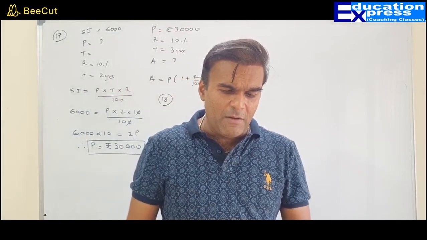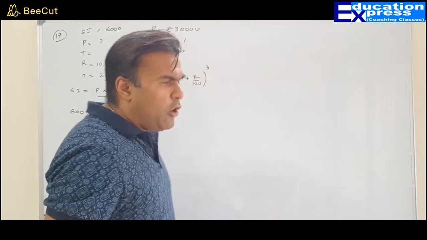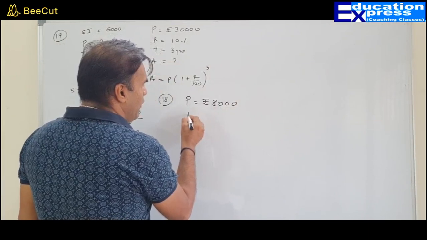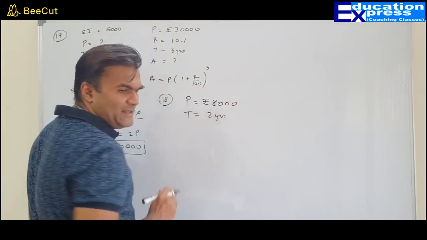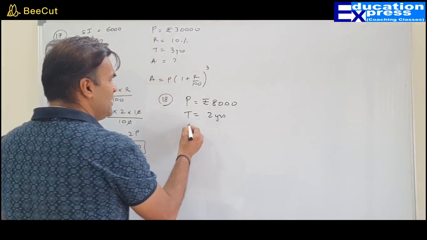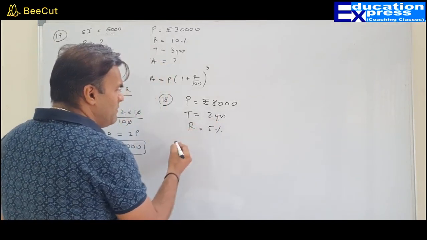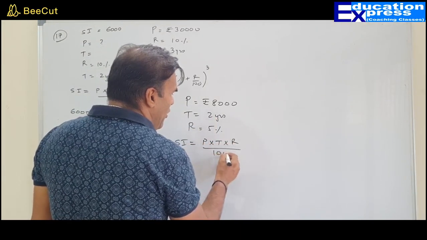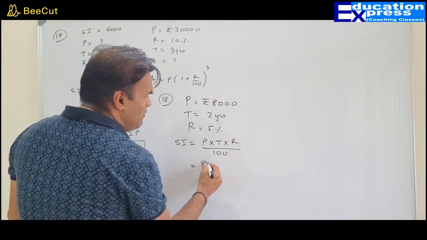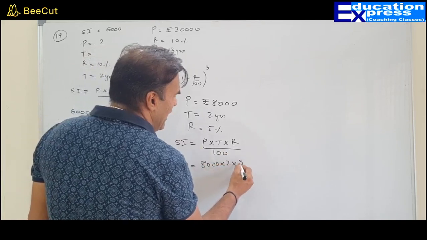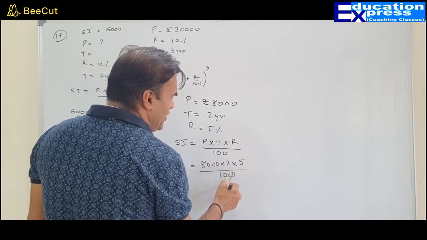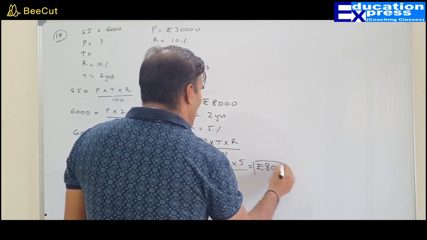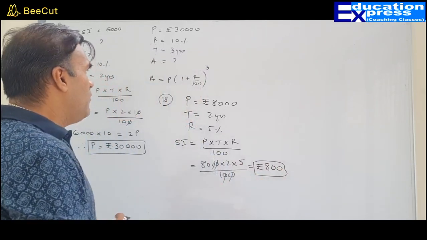Find the difference between the compound interest and the simple interest on rupees 8,000. What about the time? 2 years. And what about the rate of interest? Sir, 5%. It is so simple. Simple interest is P into T into R upon 100. So P times T times R upon 100. 0, 0, 0, 0. 80 into 10. Rupees 800. Absolutely right.